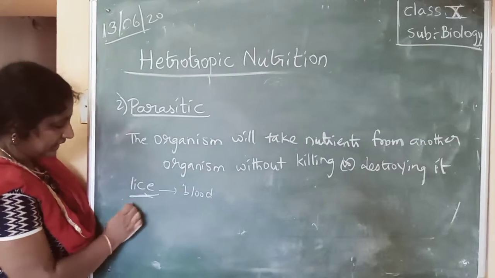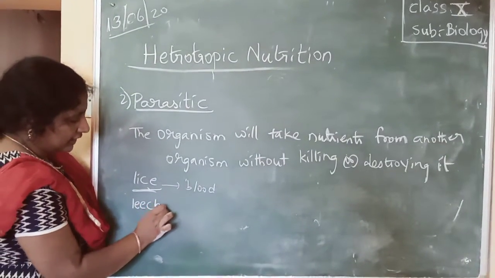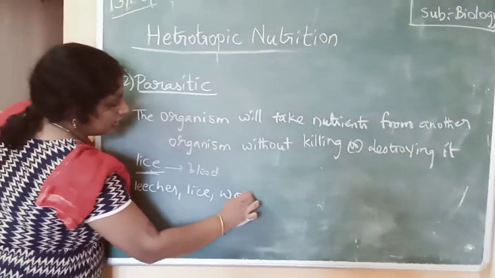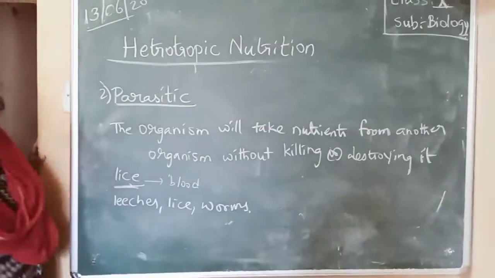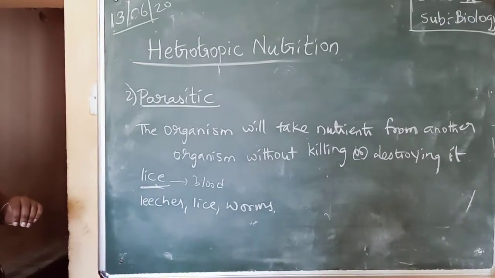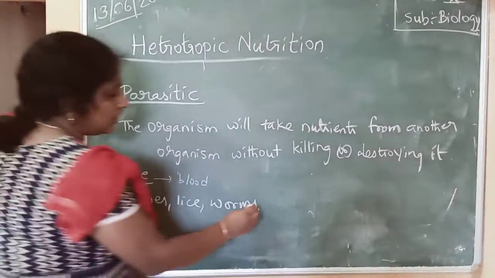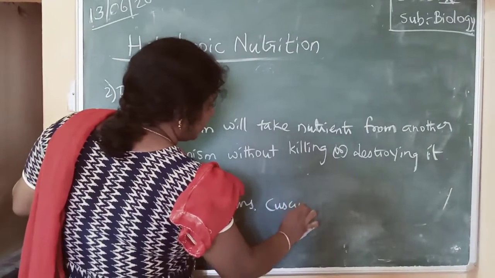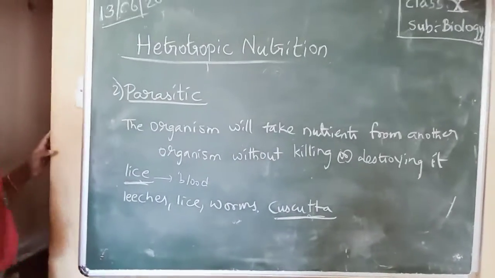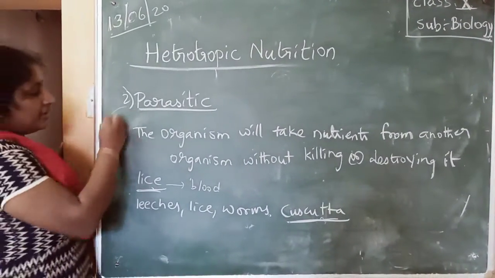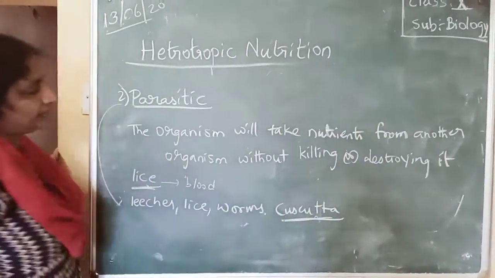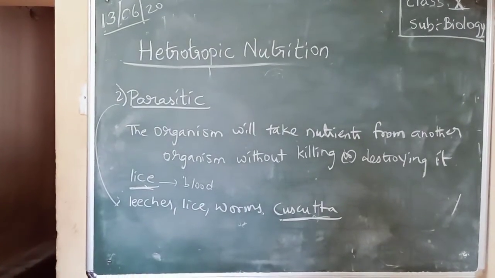It is seen in leeches, lice, worms, cuscuta. This cuscuta nutrition we will study in detail. So examples of parasitic nutrition are leeches, lice, worms, cuscuta. This is about parasitic nutrition.